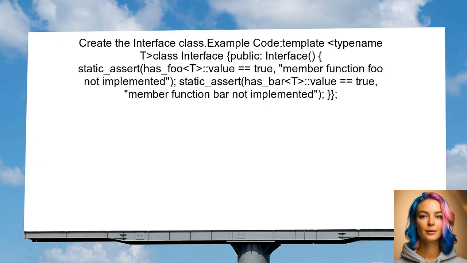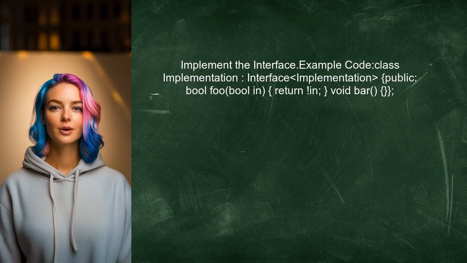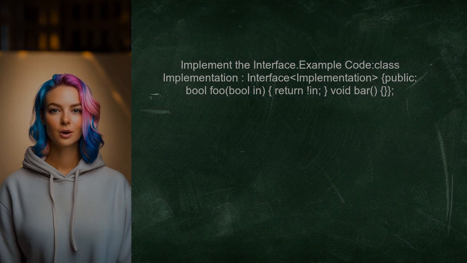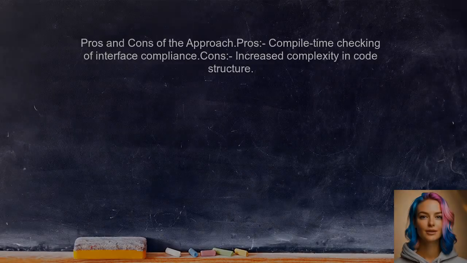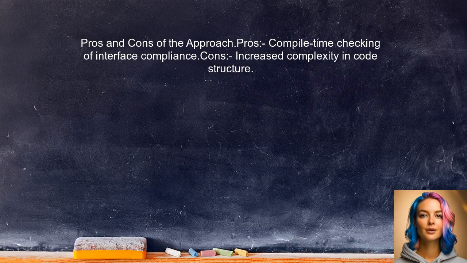Next, the user should create a class called interface. This class will use static assertions to ensure that any derived class implements the required member functions. For the implementation of the interface, the user can create a class called implementation. This class must define the member functions foo and bar to satisfy the interface requirements. Finally, the user can consider the pros and cons of this approach. The main advantage is compile time checking of interface compliance, while a potential downside is the complexity of the code.